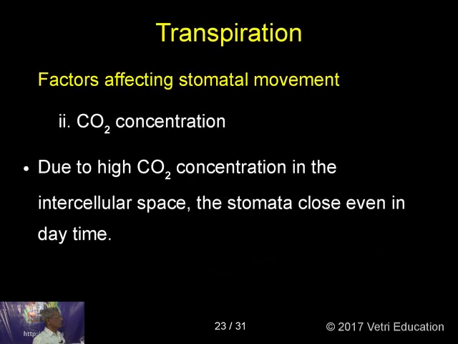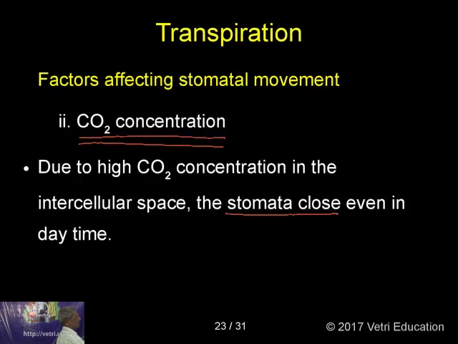The next one is carbon dioxide concentration. This I was explaining to you while I was explaining the mechanism of stomatal opening and closing. Due to high carbon dioxide concentration in the intercellular space, the stomata close even during the daytime. When there is a depletion of carbon dioxide concentration, it leads to the opening. When the carbon dioxide concentration is increasing, it results in the stomatal closure. So carbon dioxide concentration is very important in the opening and closing of the stomata.